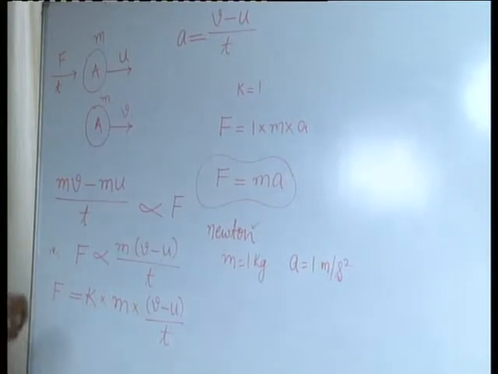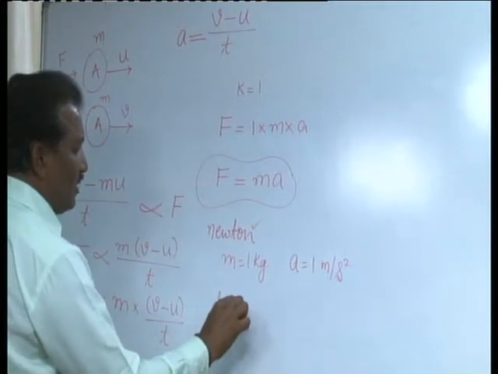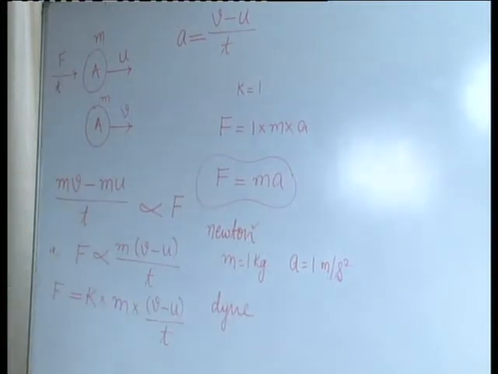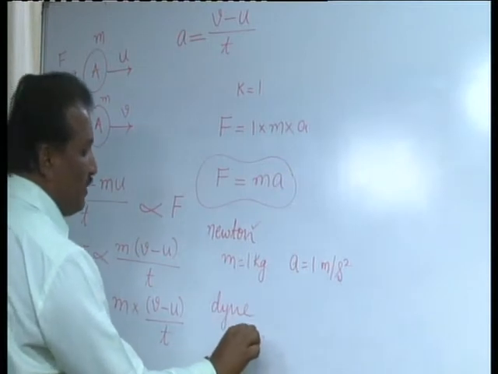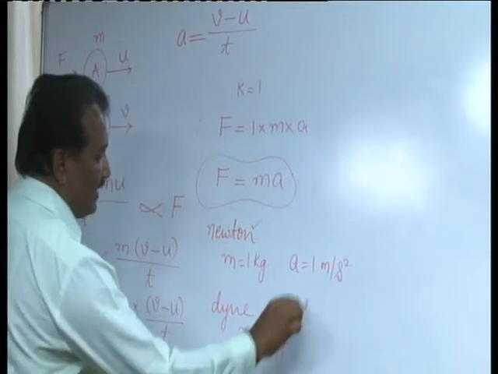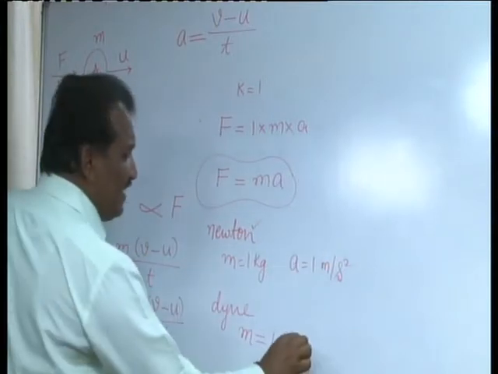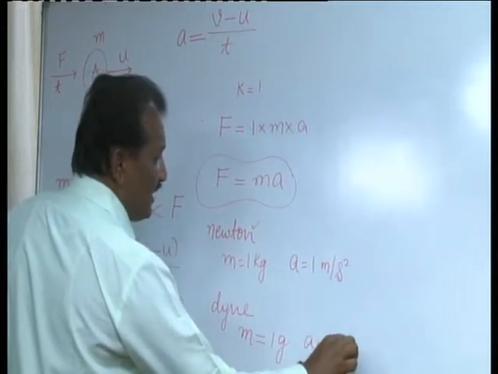In the CGS system, the CGS unit of force is the dyne. To express the force acting on the body in CGS units, the mass of that body should be the unit mass, that is 1 gram, and the acceleration should be in centimeter per second square.